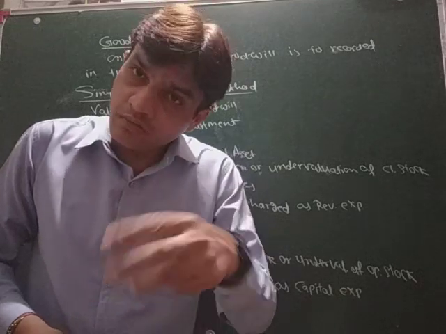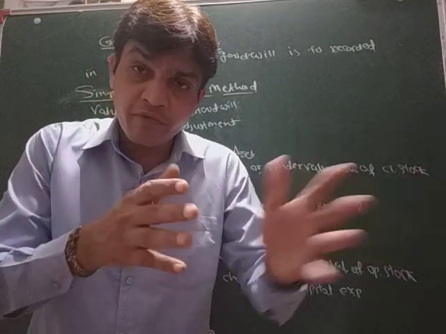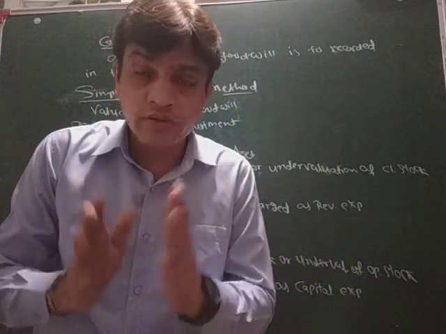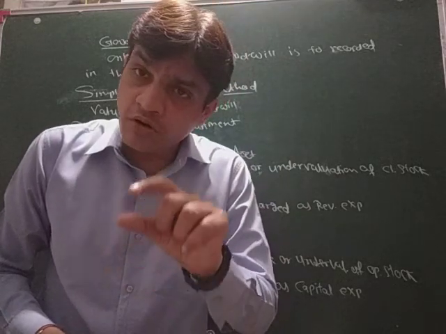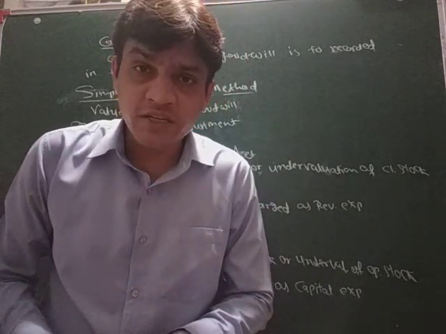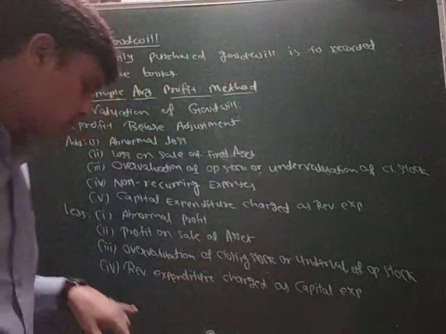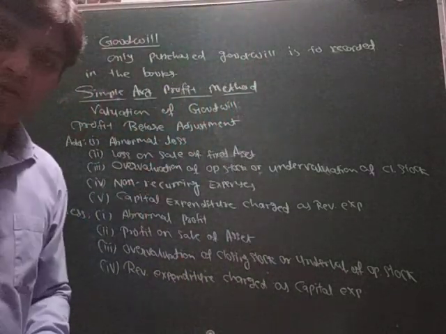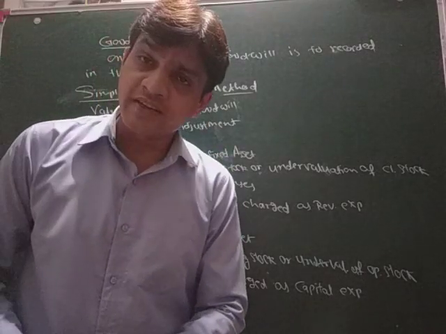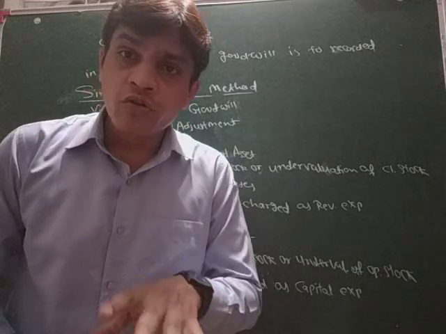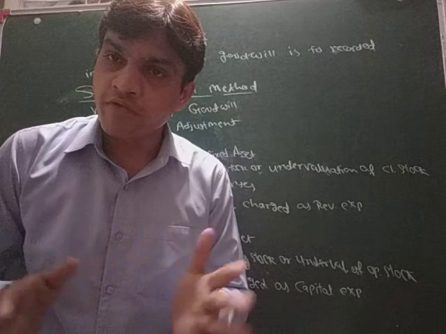It shows higher profit, because you did not deduct that expenditure from your profit. So you have to correct this entry, and that's why we have to less this from the profit. This is all about the adjustments that you have to consider whenever you calculate goodwill with the average profit method.